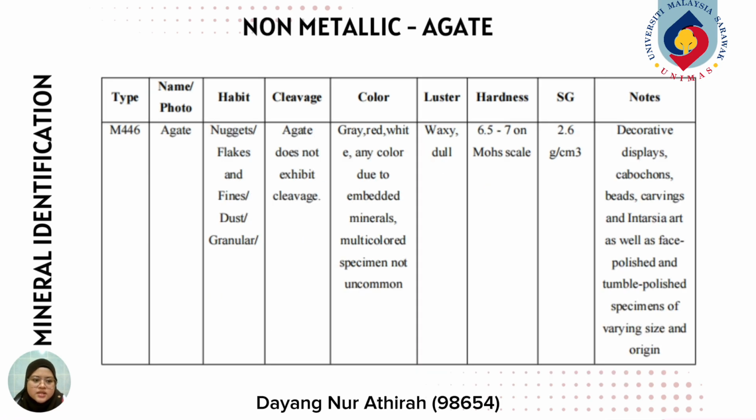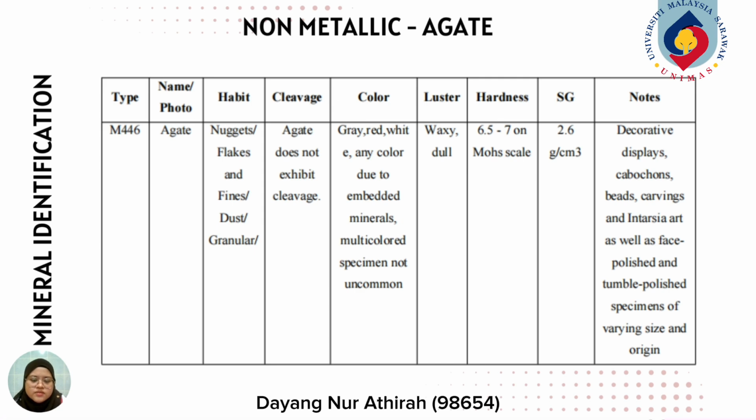Next is for the mineral identification for non-metallic, we choose agate. The type of agate is M446, and the habit of agate is nuggets, flakes, and fine dust, and granular. Cleavage: agate does not exhibit cleavage, and the color of agate is gray, red, white, any color due to embedded minerals. Multicolored specimens not uncommon.